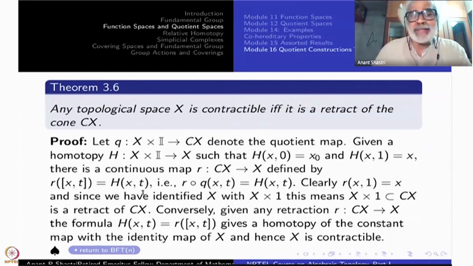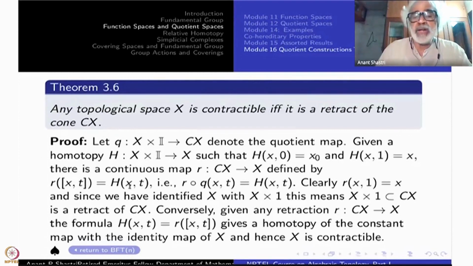R of the class xt equal to H of xt. You see, this should be independent of the class. So let us verify. If t is not 0, then xt is a single point. So it is h of xt, no problem. If t is 0, all this is independent of x, one single point. But h of xt depends upon x. But if t is 0, this is a constant map. Therefore, this is well defined.